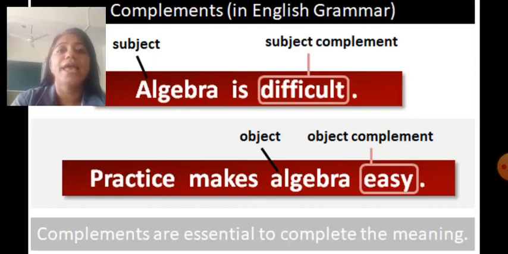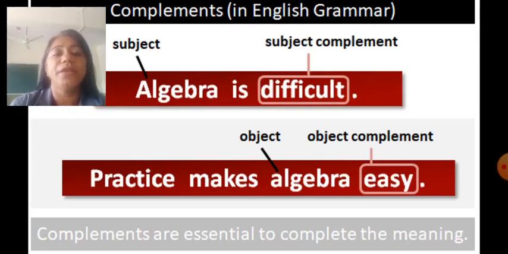Complement. Algebra is difficult. Here, difficult is the subject complement, and the subject is algebra. Practice makes algebra easy. Here, easy is the object complement and the object is algebra. Complements are essential to complete the meaning. So the words which help to complete the meaning are known as complements.